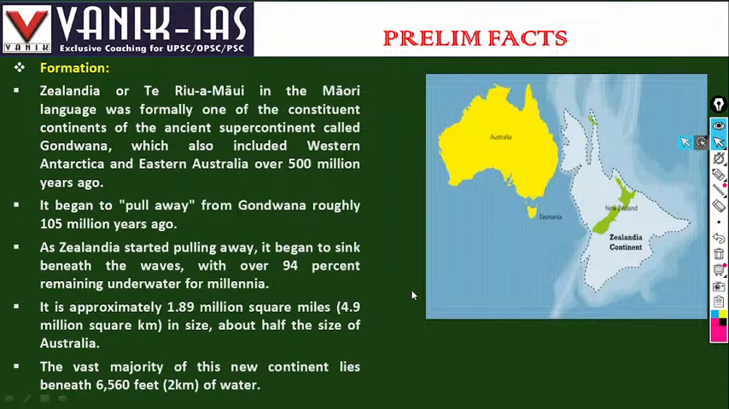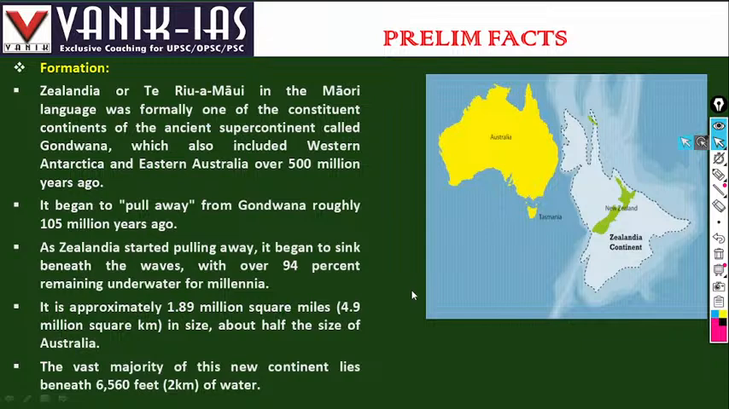Formation. Zealandia, or Te Riu-a-Māui in the Maori language, was formerly a sub-continent of the ancient supercontinent called Gondwanaland, which also included Western Antarctica and Eastern Australia over 500 million years ago. It began to pull away from Gondwana roughly 150 million years ago.